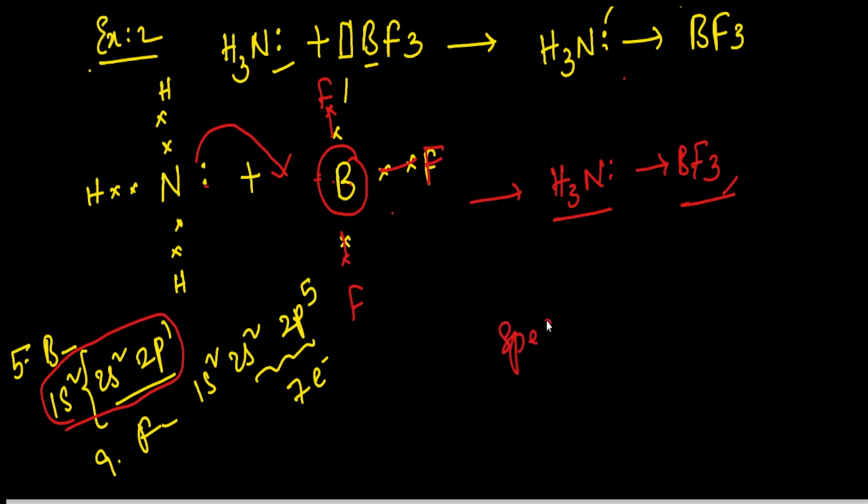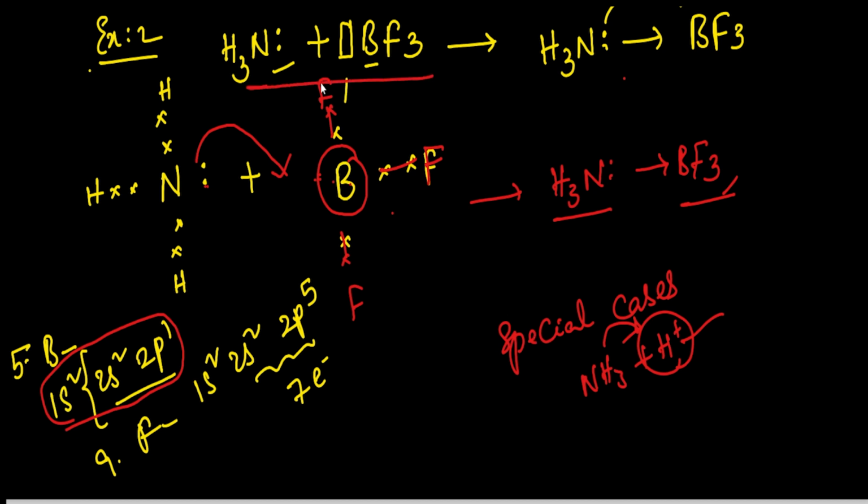In some special cases only, because in case of NH3 and hydrogen plus, here hydrogen plus is electron deficient. So that is why here it is accepting that lone pair. In that special case only this coordinate bond will form. In the same way here also the boron is having electron deficiency, so that is why it is accepting this lone pair. In this case also the coordinate bond will form.